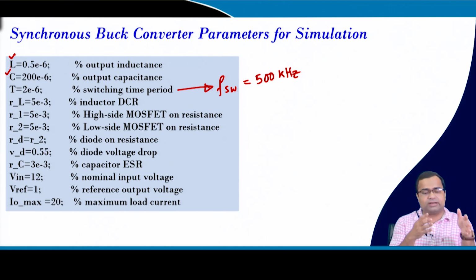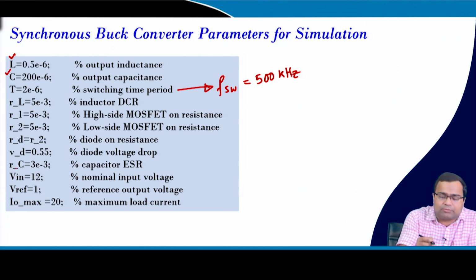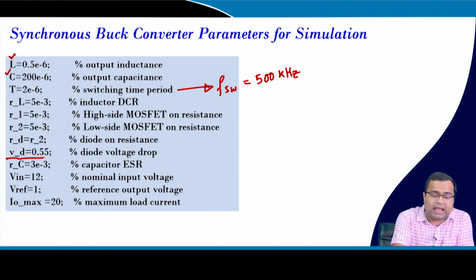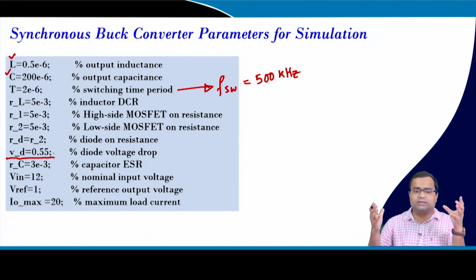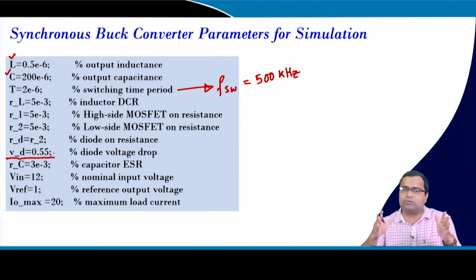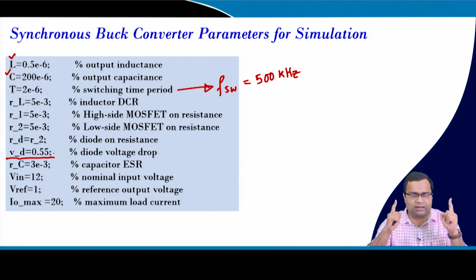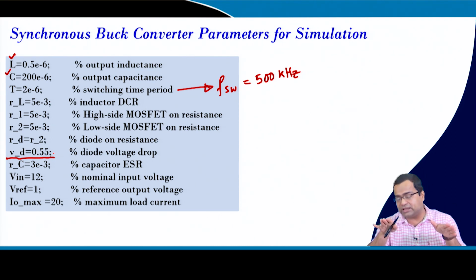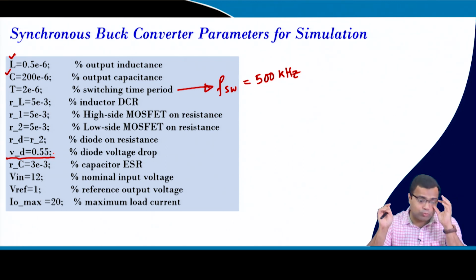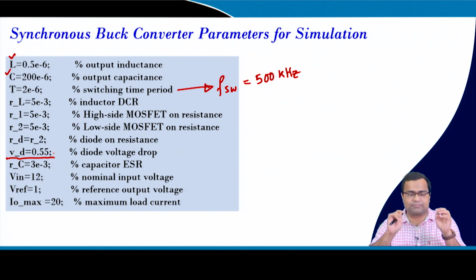Here we are considering real parasitics, but since we are talking about a synchronous buck converter, the diode drop will not come into the picture, but our model is generic, so you can use it in a conventional configuration, when the diode drop will come. The other one is the reference voltage. We are trying to achieve 1 volt, but I am not going to talk about feedback control here. So, we may find that for a desired duty ratio, the output voltage may not achieve the desired value, because if you do not connect closed loop control, then naturally the output voltage will not be exactly the same as what we want.